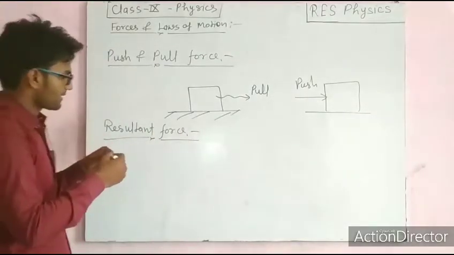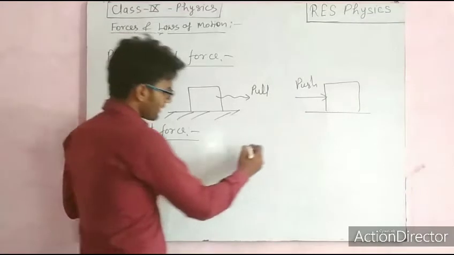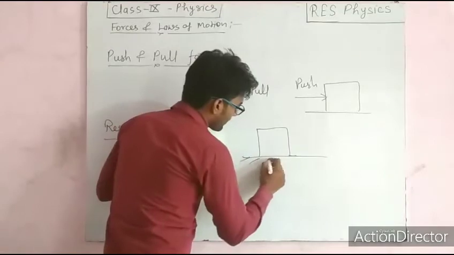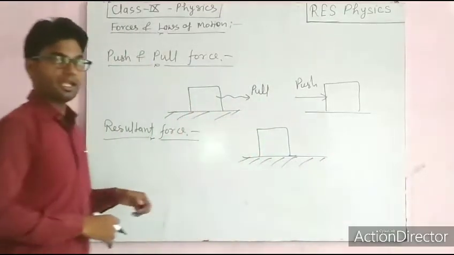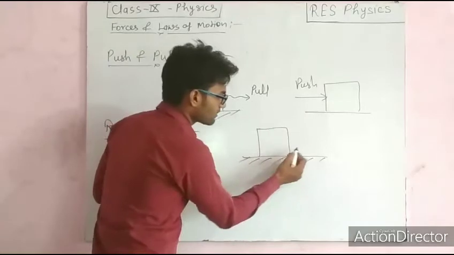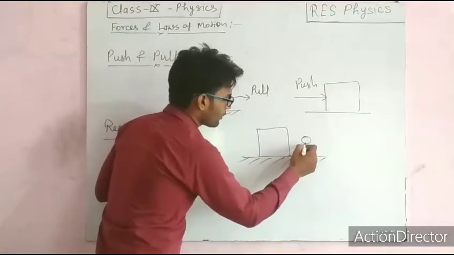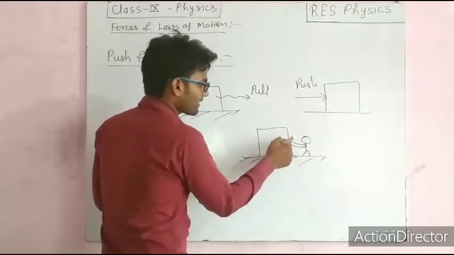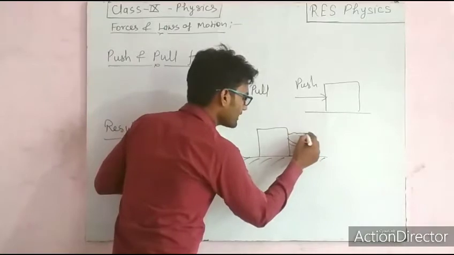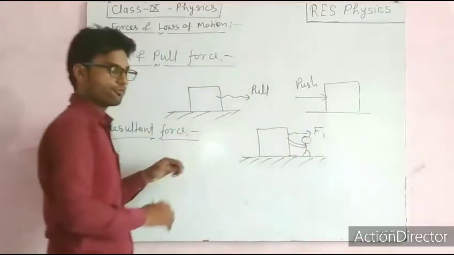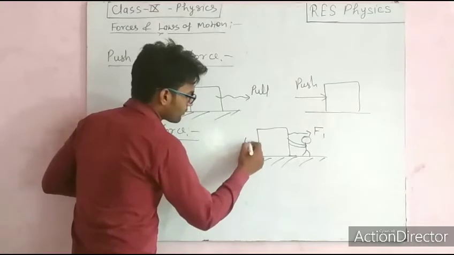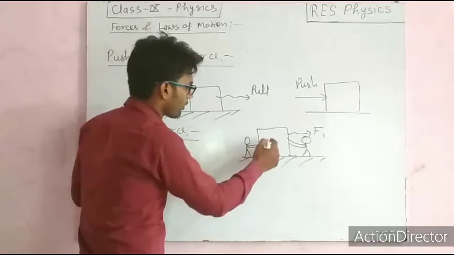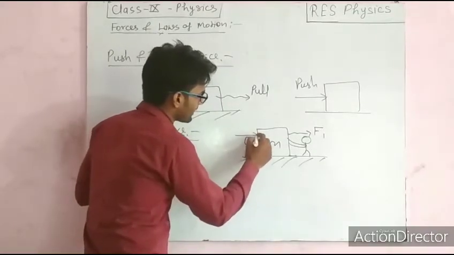Next we talk about the resultant force. Suppose many forces are applied on an object. Suppose one person is pulling this object with a certain force F1, and another person is pushing this object with force F2 in this direction.